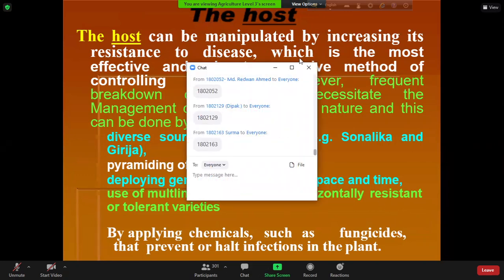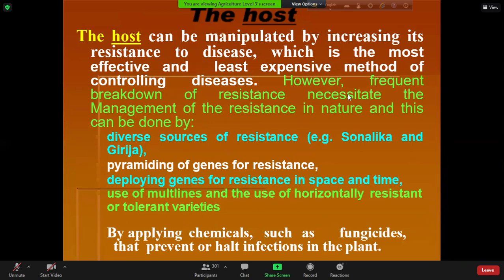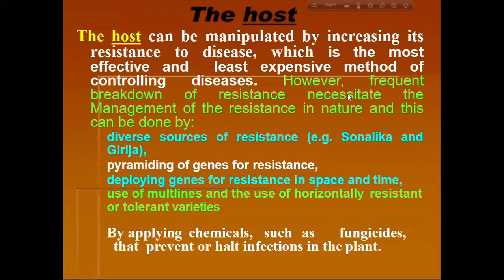So we have to look for the resistant variety. And we can make the plant resistant in a number of ways. You can see here, by diverse sources of resistance. There are several resistant varieties that might be available of the same crop. So we have to cultivate not only one resistant variety of the same crop, but a number of resistant varieties, if available, in the field. Then we can pyramid the genes for resistance, that is, accumulation of several resistant genes in the same plant.